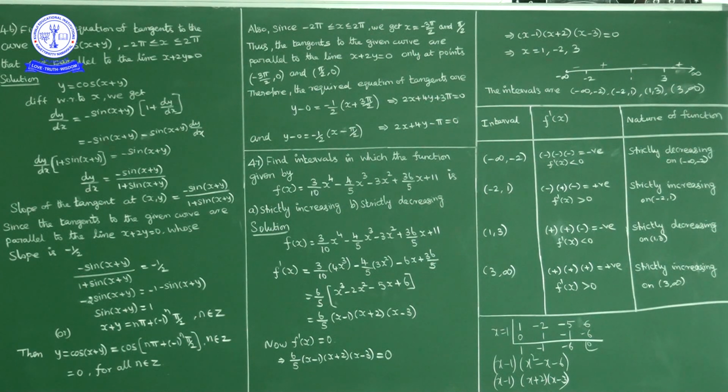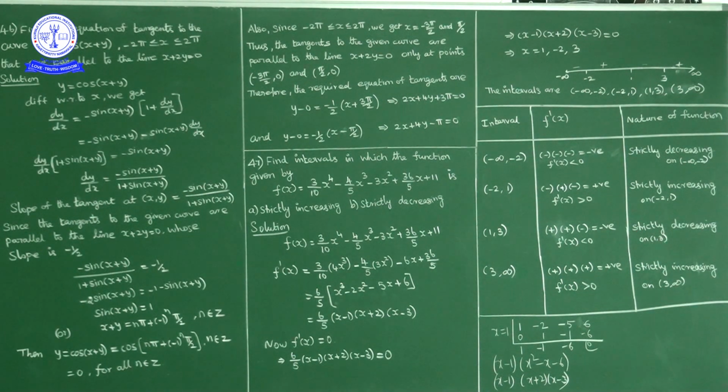Next, in the interval 1 to 3, take the easy number 2. 2 minus 1 positive, 2 plus 2 positive, 2 minus 3 negative, so the product is negative. So f dash of x less than 0 means f of x is strictly decreasing in the interval 1 to 3.